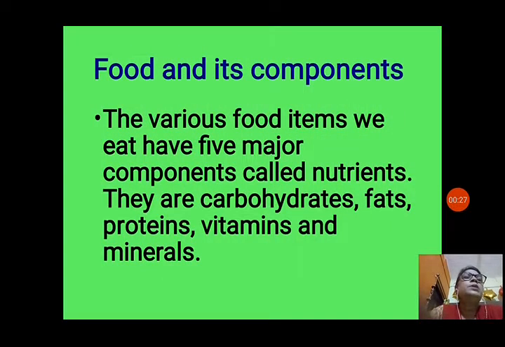So first, this chapter is health and hygiene, but food and its components you also have to know. So food and its components: the various food items have 5 major components called nutrients. So what are nutrients? Nutrients are the 5 major components present in the food which we eat. They are carbohydrates, fats, proteins, vitamins and minerals. So let us see one by one about all these nutrients.